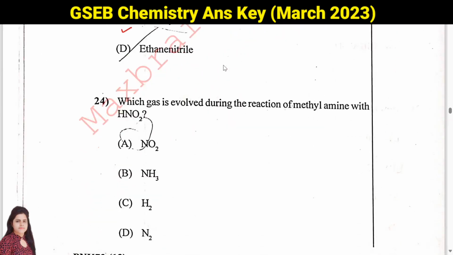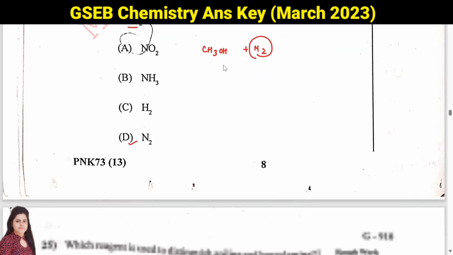Then question number 24, which gas is evolved during the reaction of methylamine with nitrous acid? So here the gas will be nitrogen. If you will do this reaction, you will get nitrogen gas plus you will get methyl alcohol, right? But here they are asking you the gas, so answer will be D, nitrogen.